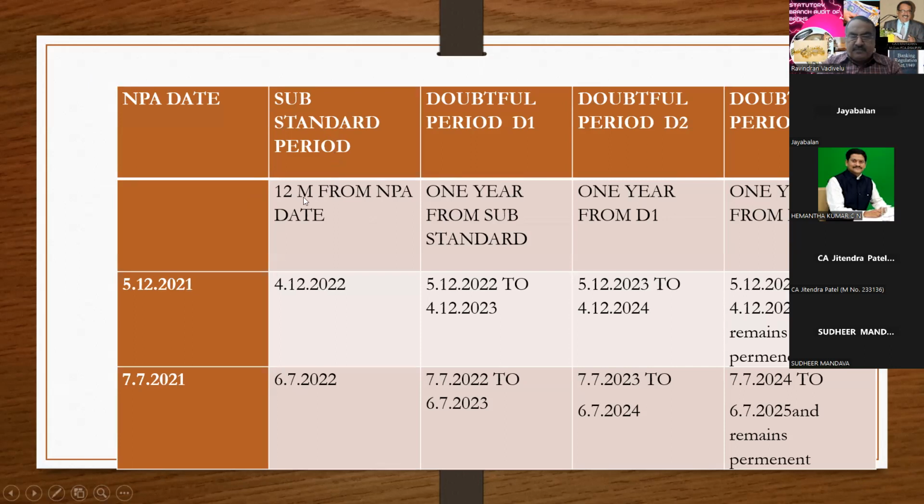Substandard: 12 months from the NPA, 1 year from substandard, 1 year from D1, and 2 years from D2. It is 2 years from D2, it is not 1 year.